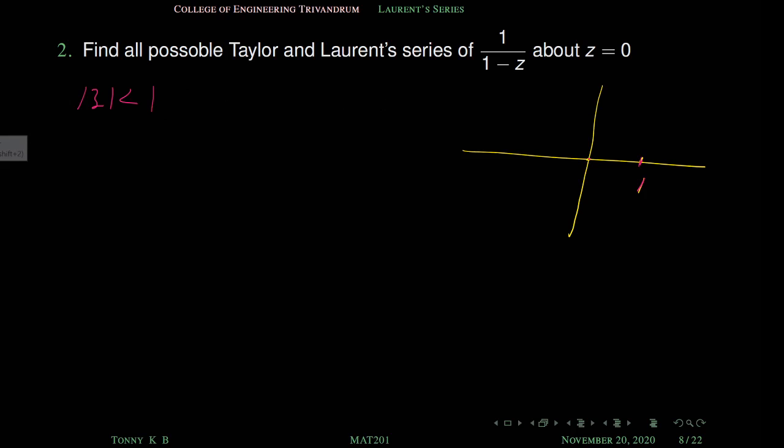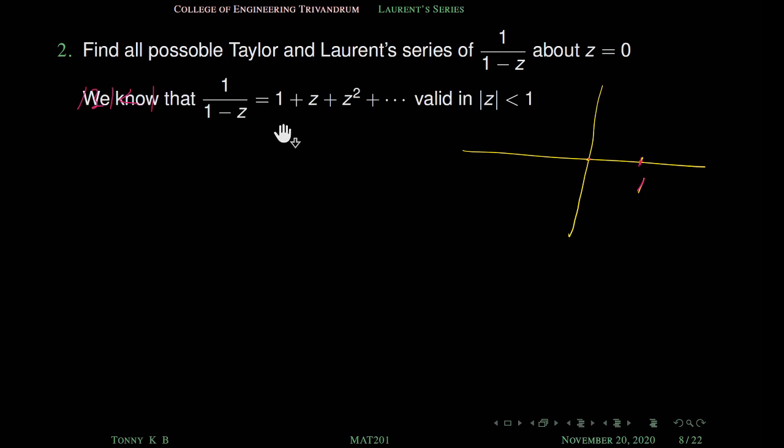And we know the Taylor series of 1 by 1 minus z. So this is the Taylor series of 1 by 1 minus z. This is valid in mod z less than 1, right? Then what about the Laurent series? So whenever mod z is less than 1, we have a Taylor series.